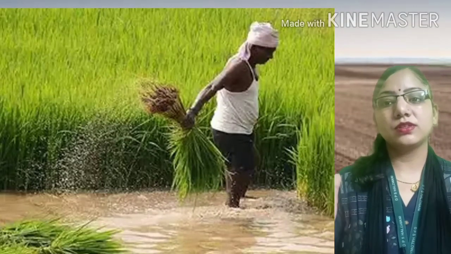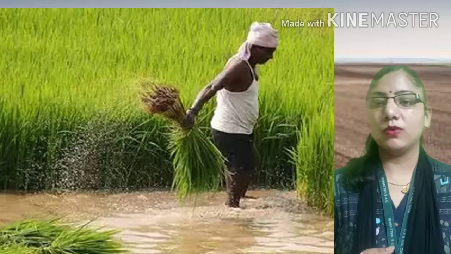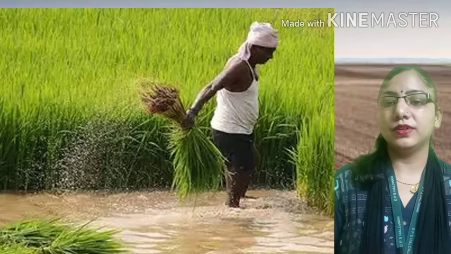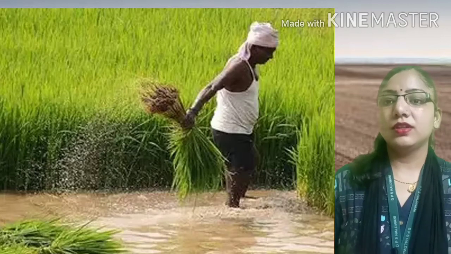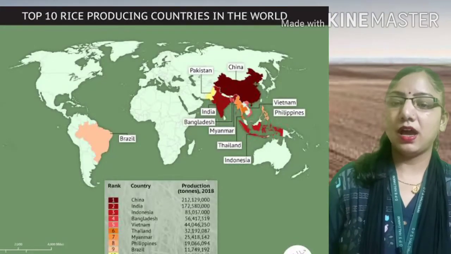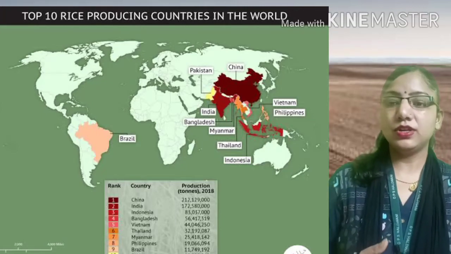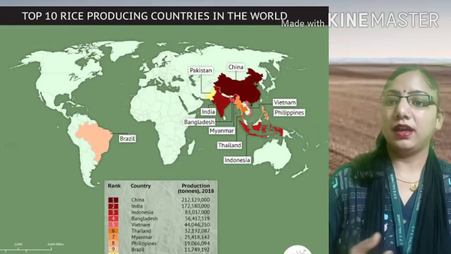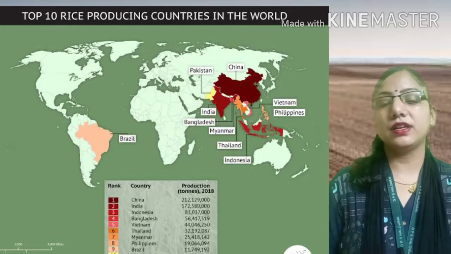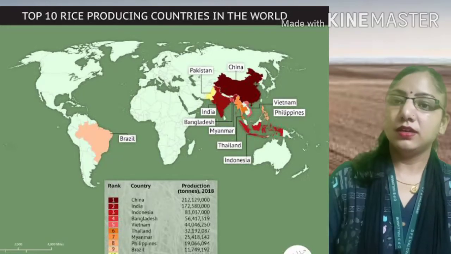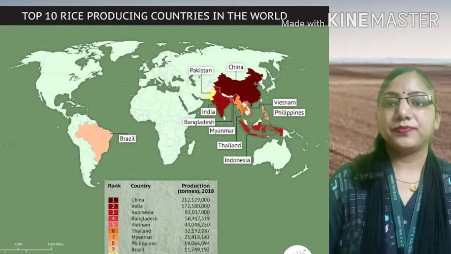Okay students, if we talk about the distribution across the world of the rice cultivation, the most popular countries are as China, India, Japan, Indonesia, Thailand and Bangladesh. So these are the countries which are the most popular countries in the rice agriculture.